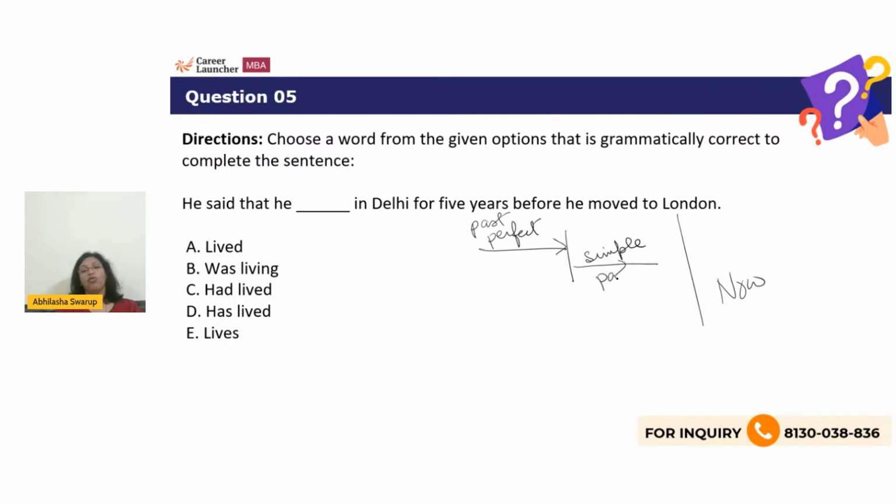Because he's lived in Delhi for 5 years, this has to be past perfect, so therefore had lived. And then the second one is already in the simple past. So he said that he had lived in Delhi for 5 years before he moved to London, and that becomes my correct answer. This is a very important rule of the perfect tenses, right?